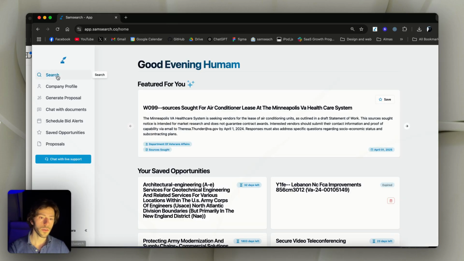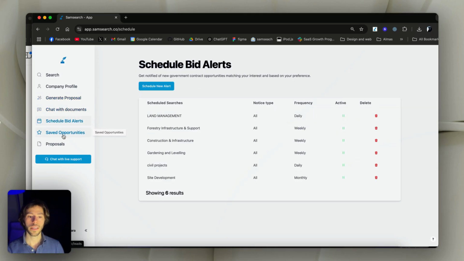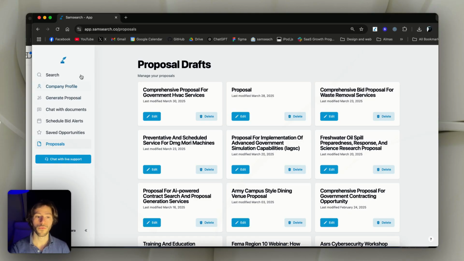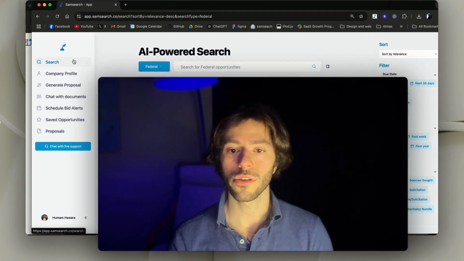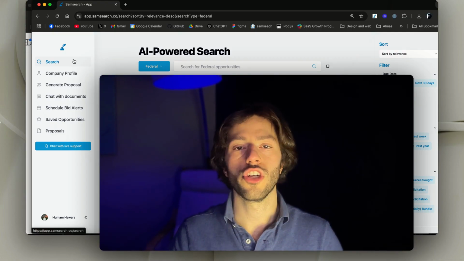And this is one of the features that SAM search has. It also has chatting with documents, scheduling bid alerts, saving your opportunities, and over here you'll find all the proposals that you drafted before. So this is the $100 tool compared to ChatGPT. You make the call, you make the judgment.